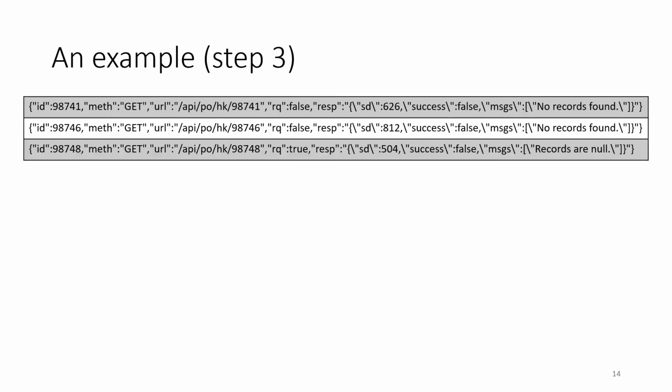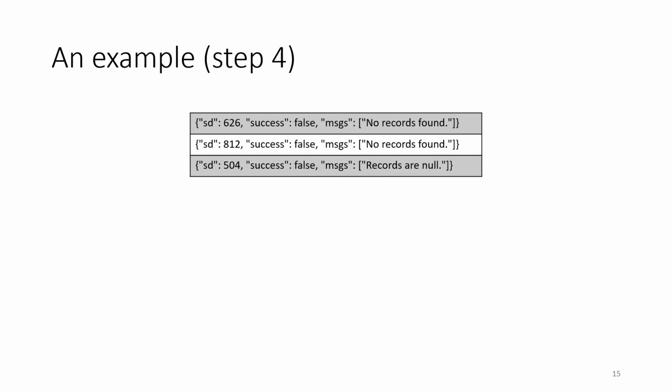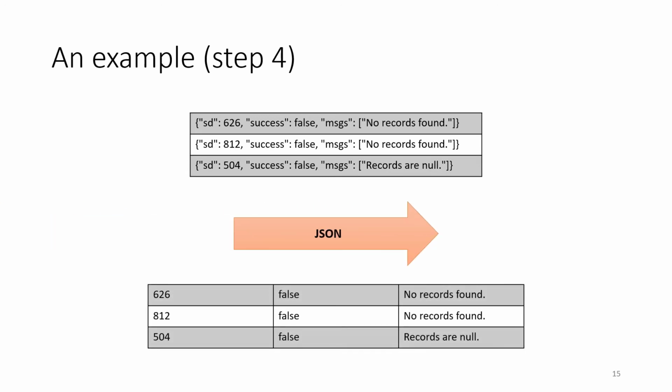In the third step, the algorithm applies the JSON rule to the second column of the partial structure from the previous step and extracts a new partial structure. Similarly, in the fourth step, the algorithm again applies the JSON rule to the last column of the partial structure from the previous step and obtains the table from it.